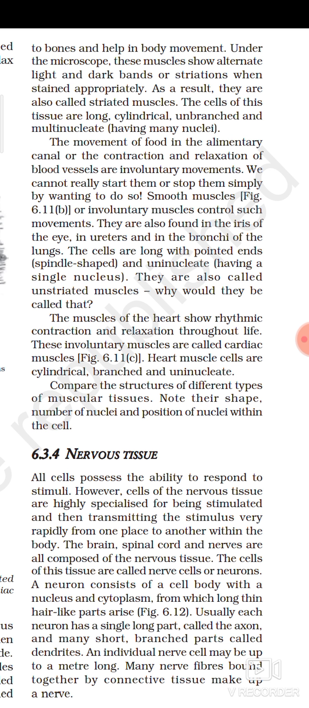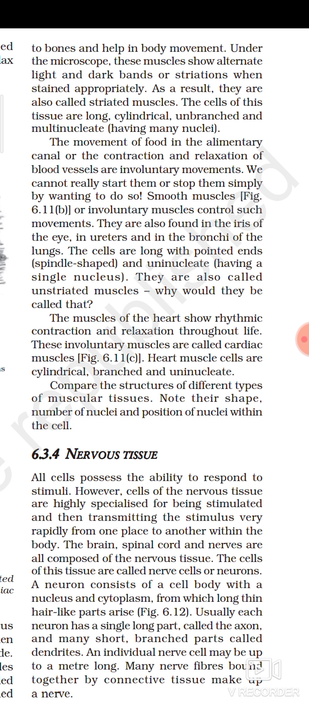Having a single nucleus, they are also called unstriated muscles, because when these involuntary muscles are observed under the microscope, no light and dark bands can be observed in those muscles. That's why they are called unstriated muscles.